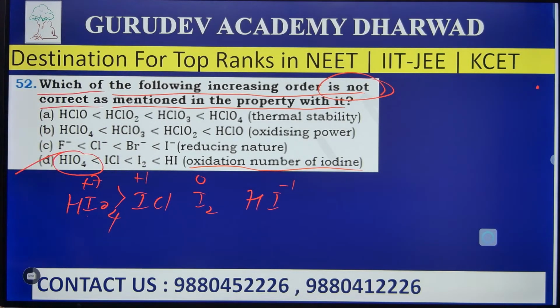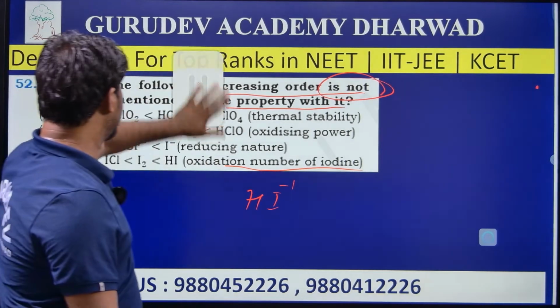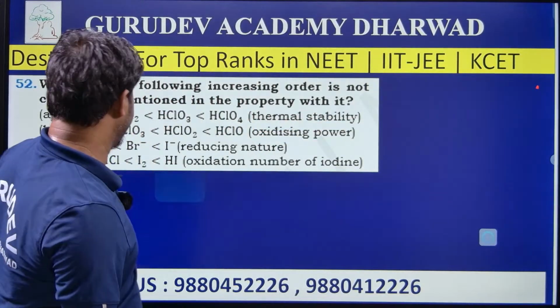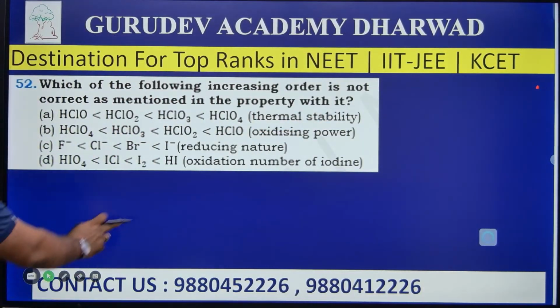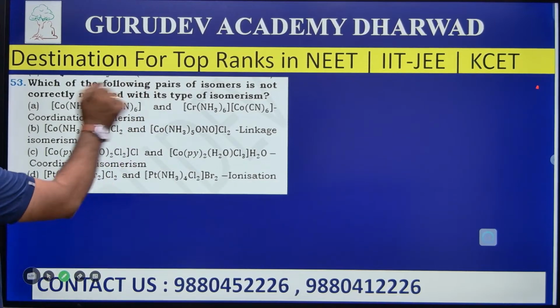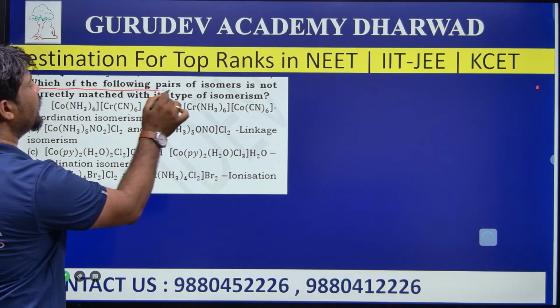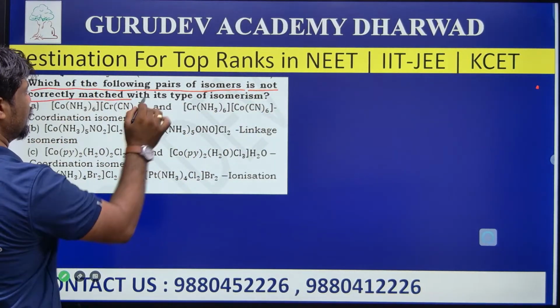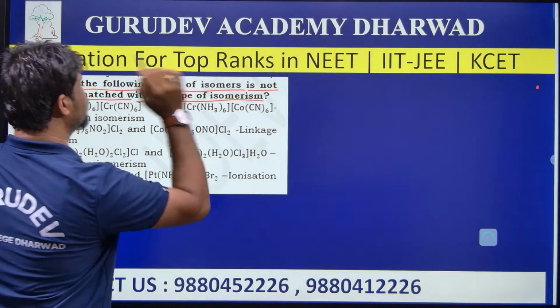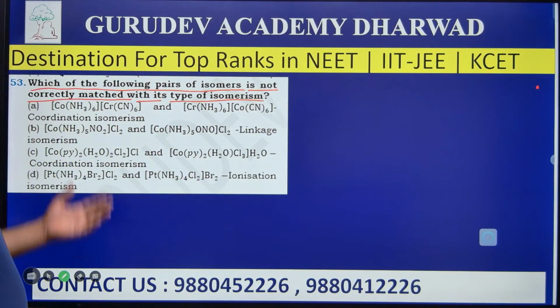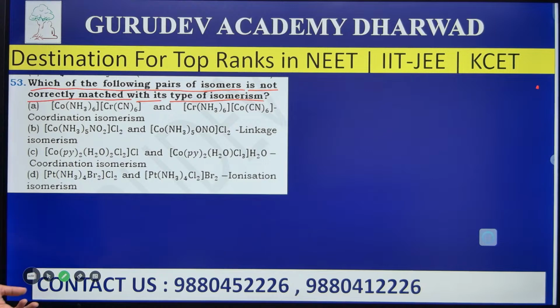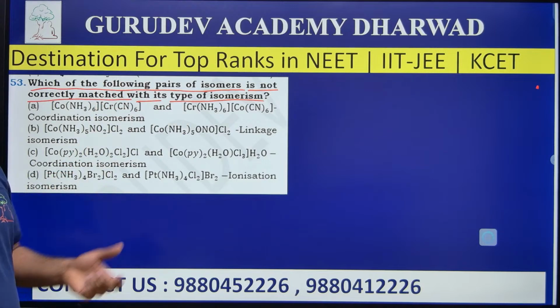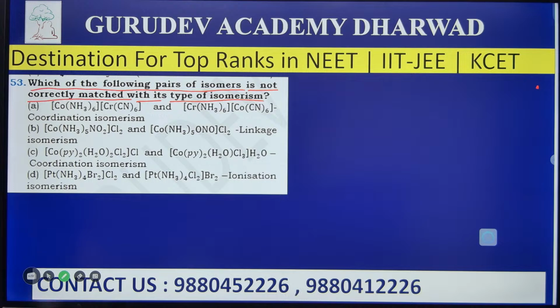Okay, well, fine. Now I will go to question number 53. Which of the following pairs of isomers is not correctly matched with its type of isomerism? This question is based on coordination compounds. Which pair of isomers is not correctly matched, that we need to find out here. Go to the options here.